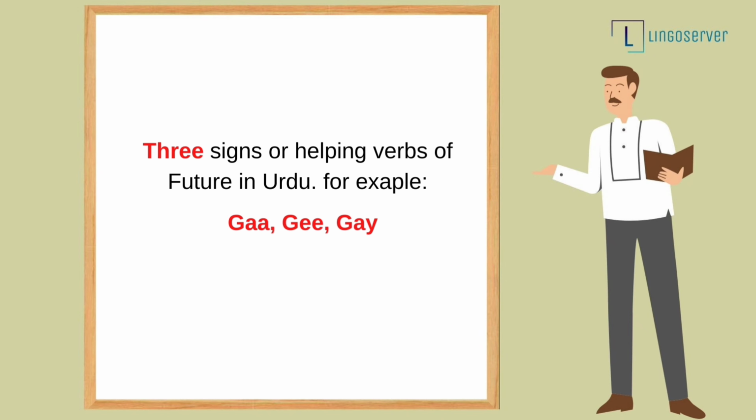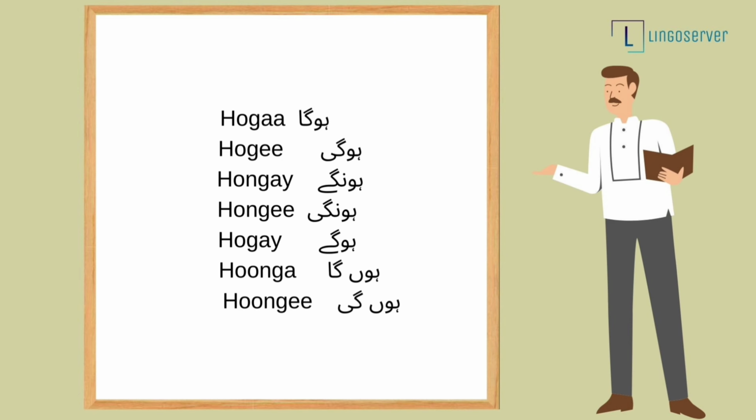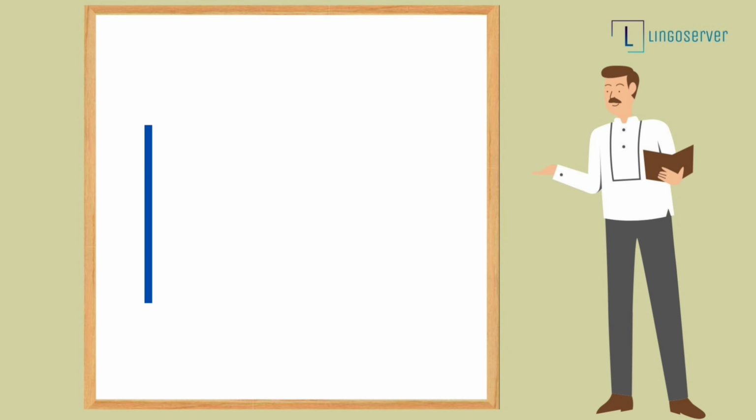However, we will divide them into the following parts: hoga, hogi, honge, hongi, hoge, hunga, hongi. So the first one is hoga.